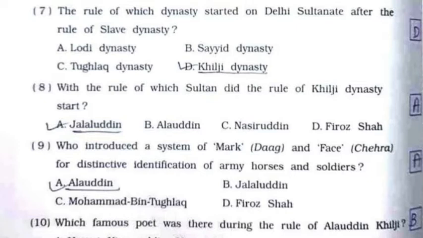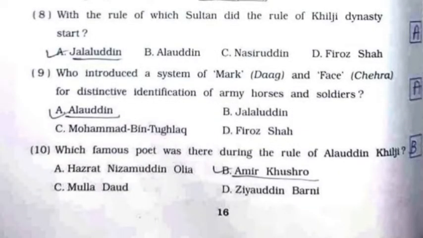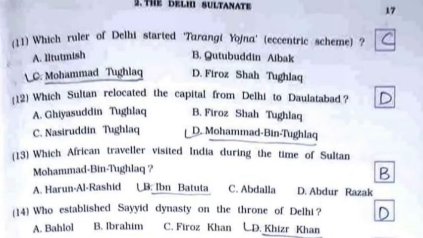Eighth, with the rule of which sultan did the rule of Khilji dynasty start? It's option number A, Jalaluddin. Ninth, who introduced a system of mark and face for distinctive identification of army horses and soldiers? It's option number A, Alauddin. 10th, which famous poet was there during the rule of Alauddin Khilji? It's option number B, that is Amir Khusro. 11th, which ruler of Delhi started Tarangi Yojana? That's option number C, Muhammad Tughlaq.